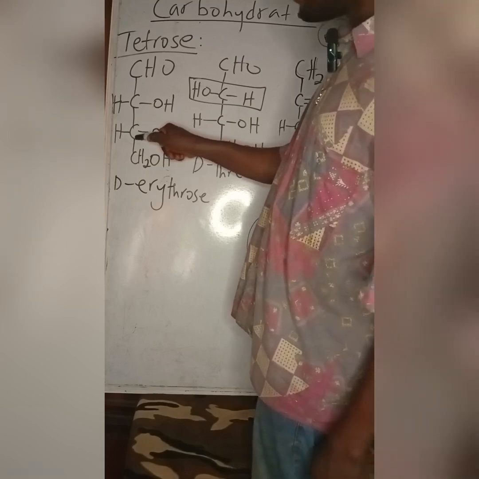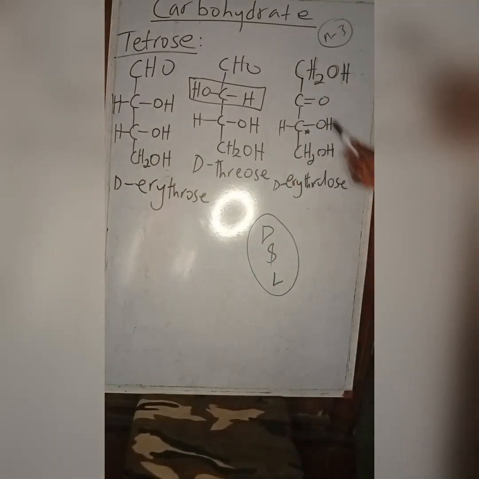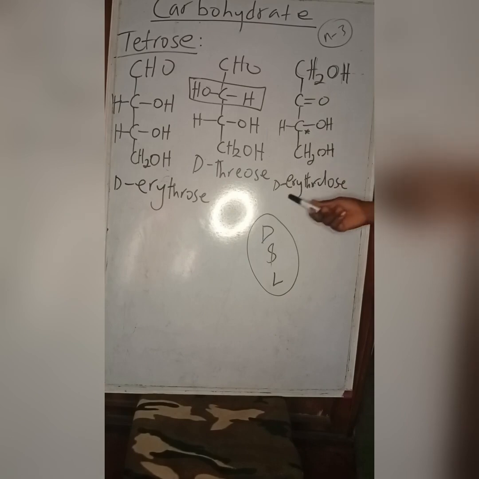So the OH on this one is to the right. So we say it is right-handed, D-erythrose. This one has just one chiral center, the OH is to the right. It is D-erythrose. What if the OH was to the left?